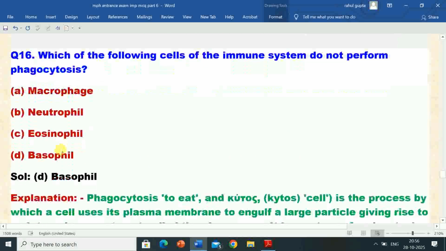Question number 16 is which of the following cells of the immune system do not perform phagocytosis? Options are A. Macrophage, B. Neutrophil, C. Eosinophil, D. Basophil. Correct answer is option D. Basophil. So basophil cells of the immune system do not perform phagocytosis.